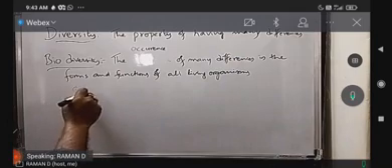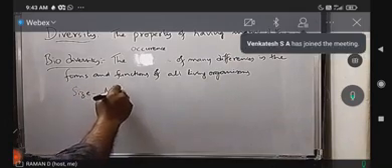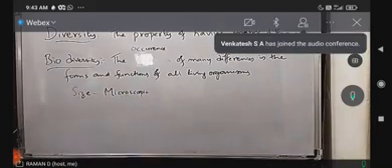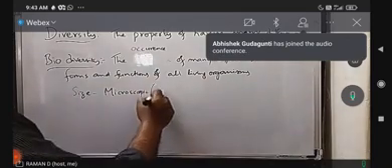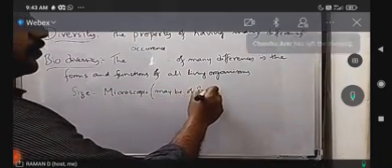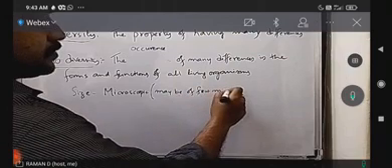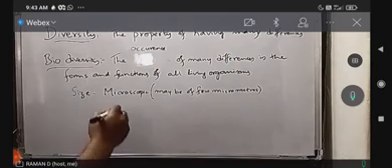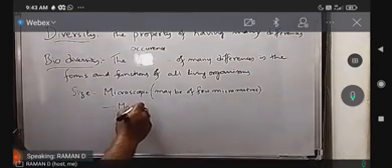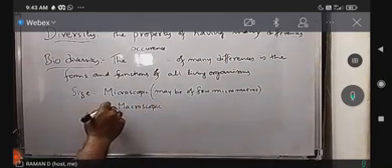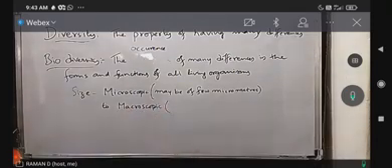The size, if you take, some organisms are microscopic. Microscopic means their size will be only a few micrometers. Some organisms are macroscopic. Microscopic to macroscopic. So if you take a blue whale, how big it is, right?